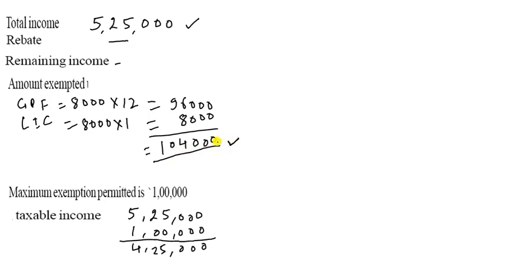So this one is the exempted amount and this exempted amount is more than 1 lakh, but we have a limit that is the 1 lakh, so we can subtract only 1 lakh. So we get 4,25,000. So 4,25,000 is the taxable income. So let us see here.